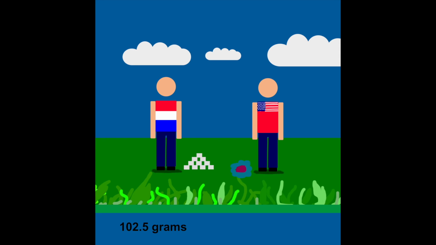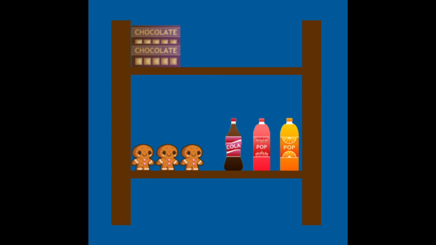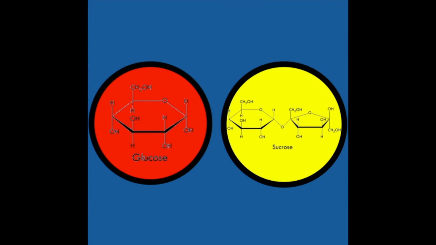In America, the consumption of sugar is also too high, 126.4 grams of sugar a day. 25% of the total sugar intake consists of sucrose. Examples of products which are consumed a lot and contain a lot of sugar are soda, cookies, chocolate, ice cream and candy. One of the main differences between glucose and sucrose is the difference in structure.